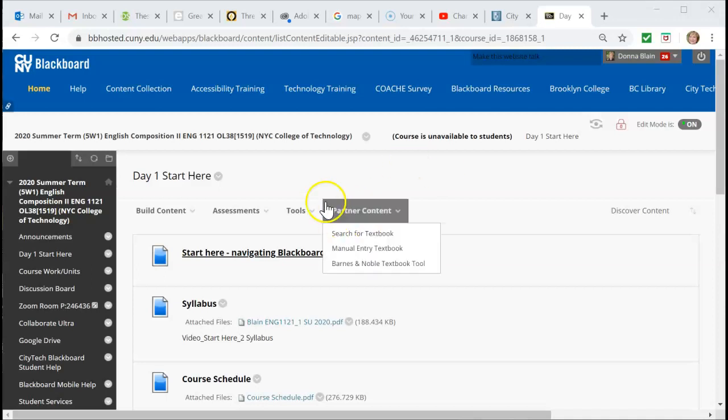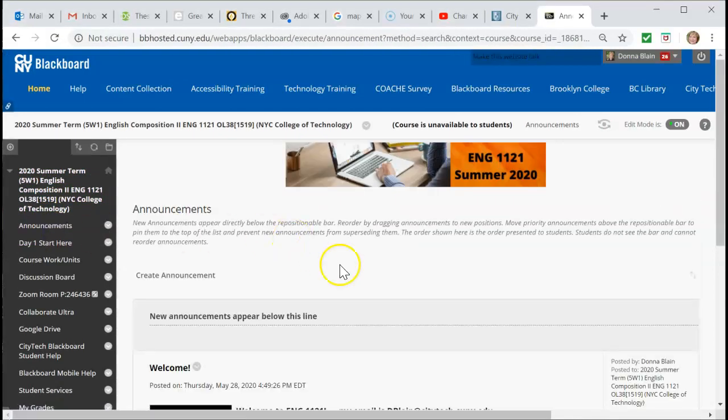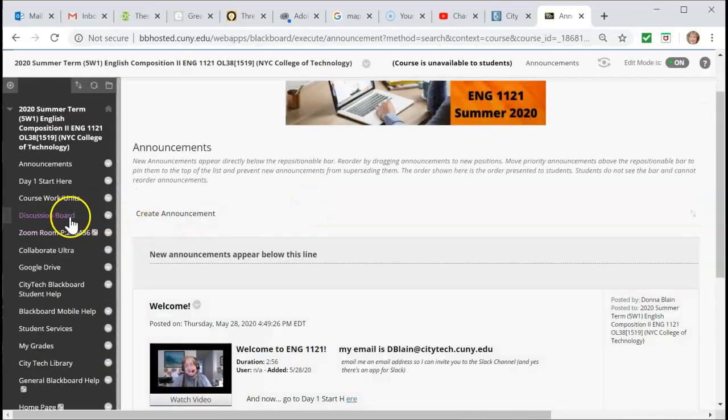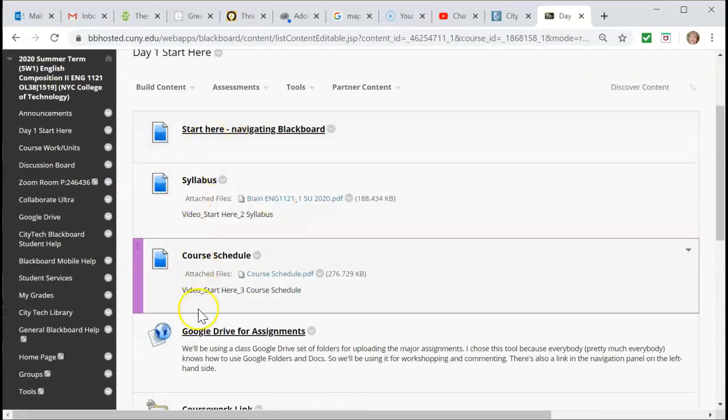Okay, so this is the day one start here section where you already are. Announcements, always check this because I may have put up something that I may not have sent out on Slack or didn't think was important enough to send out a text message. So always check the announcements when you come here. Even though this is where you start, sometimes people just blow past it and don't look at the announcements, but do check it out. So day one start here, this is where you are, and I'm going to come back to syllabus and course schedule.